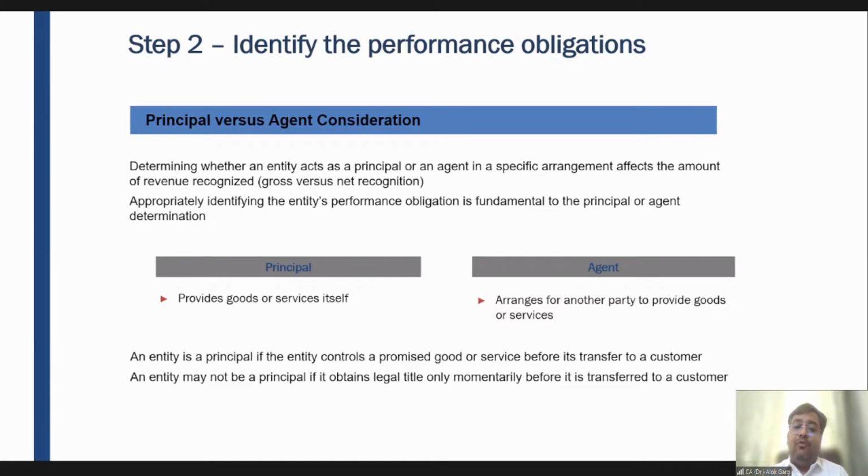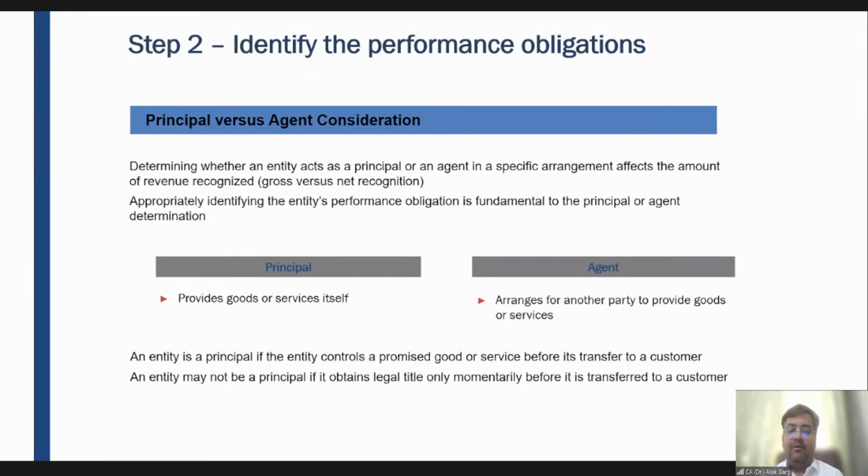Second example, you must have booked tickets from Book My Show. What does Book My Show do? Book My Show will show you a lot of cinema halls, theaters and multiplexes. When you book the ticket, it will charge you a convenience fee of 100 rupees, 75 rupees, right? So the point is whether Book My Show is running cinema halls, or is only facilitating you in buying tickets for those cinema halls.